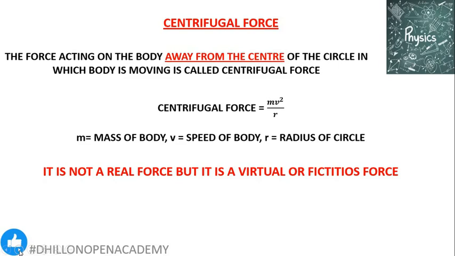So that is keeping the stone moving in the circular path. But if you move it faster and faster, you can also experience or feel your hand being pushed away towards the location of the stone.